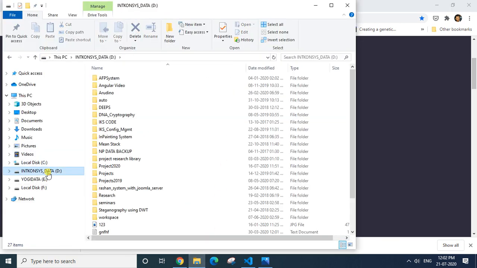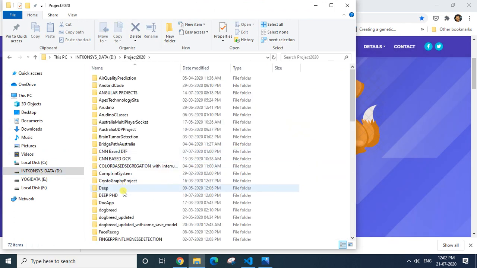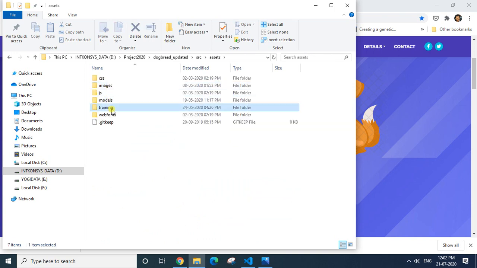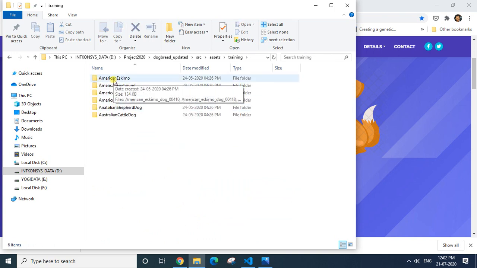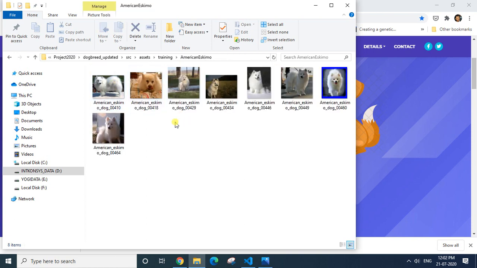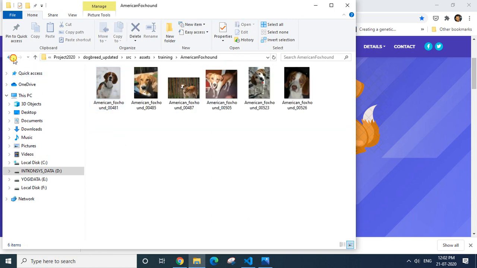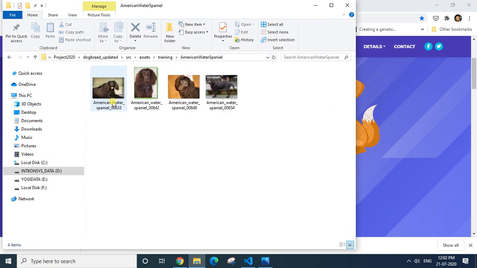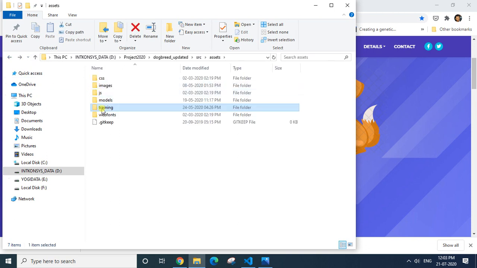Currently, to show you a demo, the project is being trained with all these dog breeds. I'll show you which are the dog breeds currently being put up for training. So these are the dog breeds which I have put into the data set, and I am about to train my data set with all these dog breeds. So American Eskimo, these are the images. You can see even the image sizes are different. American Foxhound, this one. So these are the images which I will be using for training.